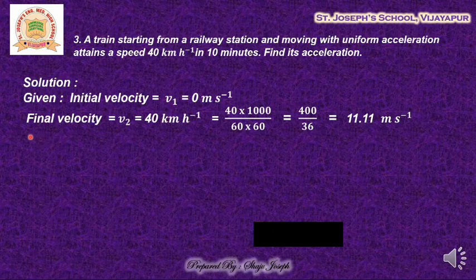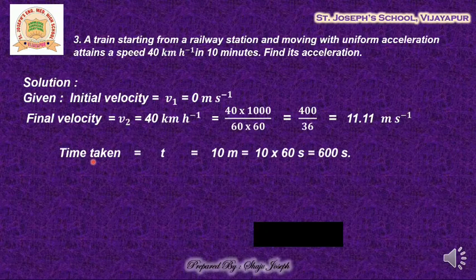Now let's go for the final velocity, which is equal to 40 km per hour. Similar to the previous question, if you convert 40 into 1000, because kilo stands for 1000, divided by 1 hour can be written as 60 into 60. That will convert it into seconds. So if you cancel zeros from numerator and denominator, you will get 400 divided by 36, which is approximately equal to 11.11 meter per second. So you got final velocity and initial velocity.